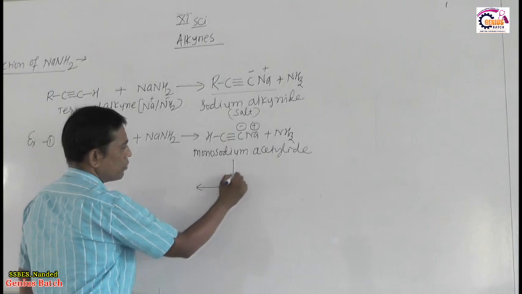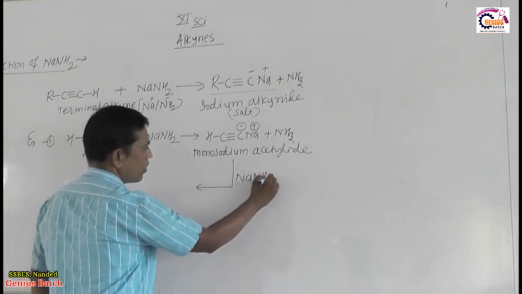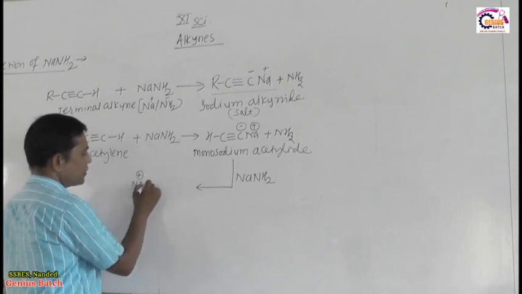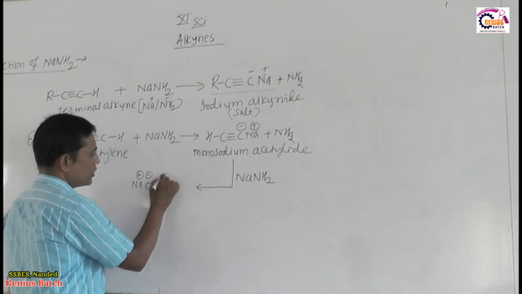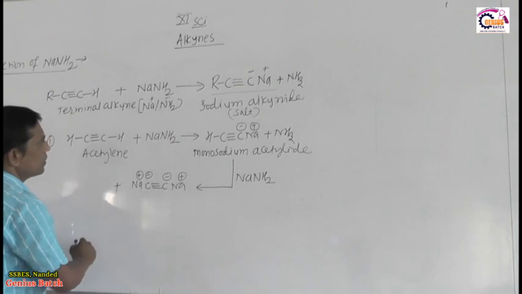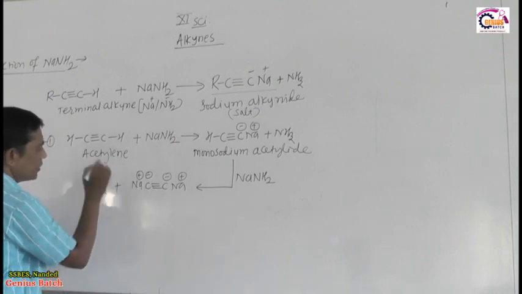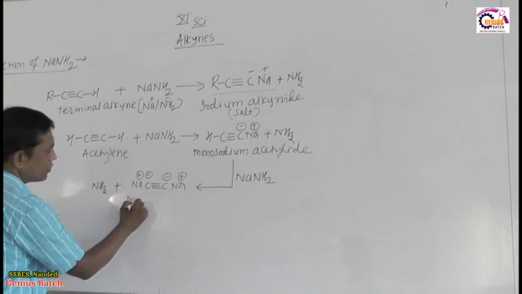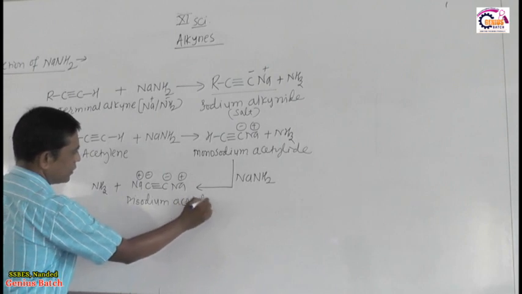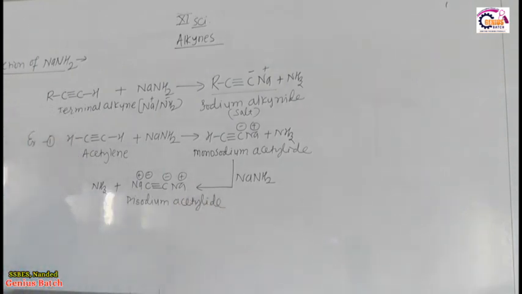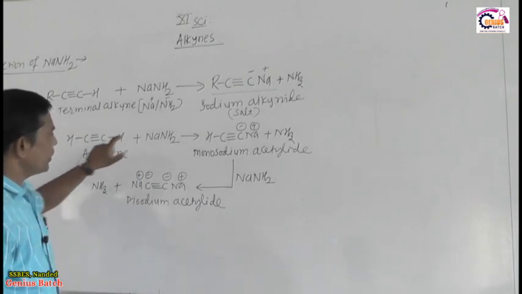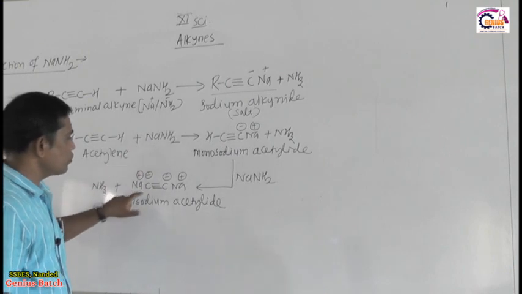Another, second acidic hydrogen is present. This second acidic hydrogen also reacts with a second molecule of soda amide. So, formation of Na plus C minus triple bond C minus Na plus plus NH3. This is called disodium acetylide. So, this reaction indicates that acetylene reacts with two molecules of soda amide to form disodium acetylide.